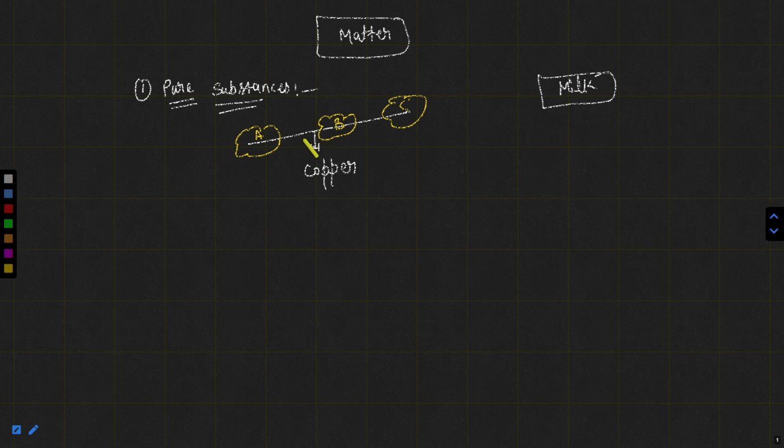The point is that pure substances have constant composition and constant properties throughout the sample. It is very important to note down: constant composition and constant properties.